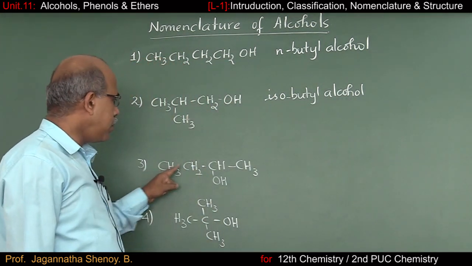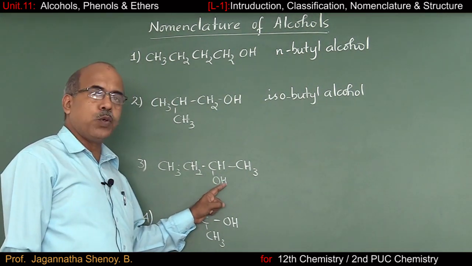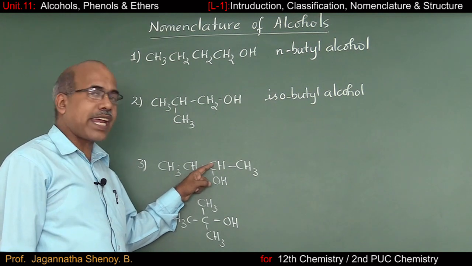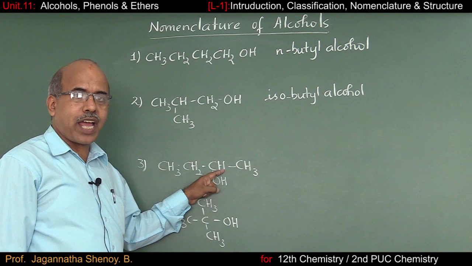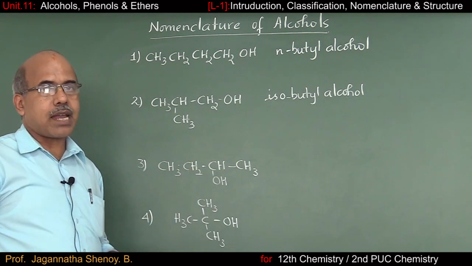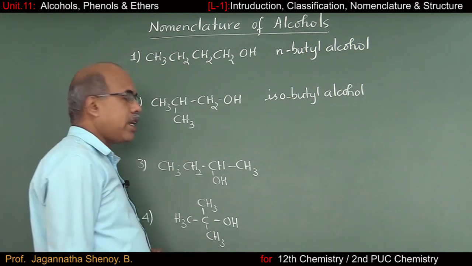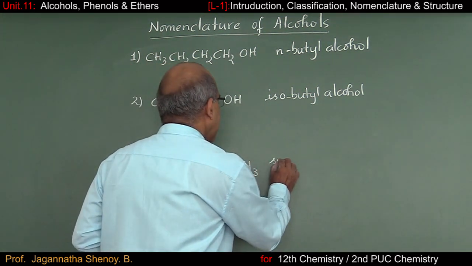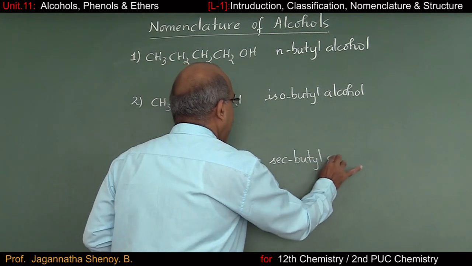Let's go to the third molecule. You can observe that the OH group is present on a secondary carbon atom. A carbon atom carrying only 1 hydrogen is called secondary carbon. On that you have an OH group. So what is the common name of this compound? It is secondary butyl alcohol.